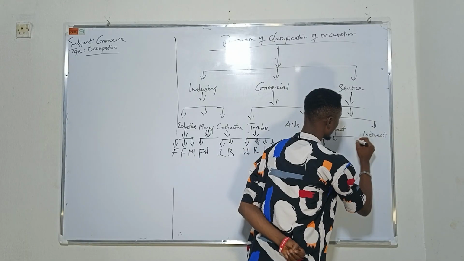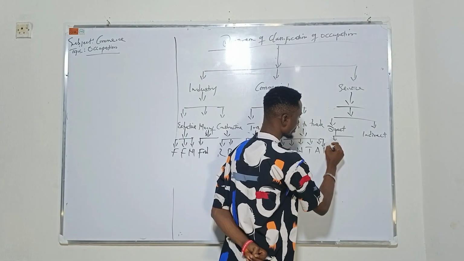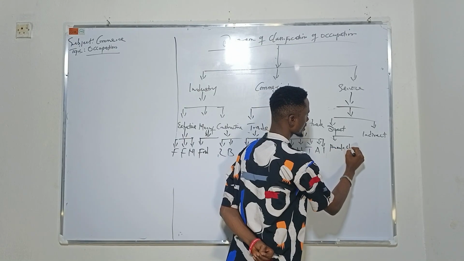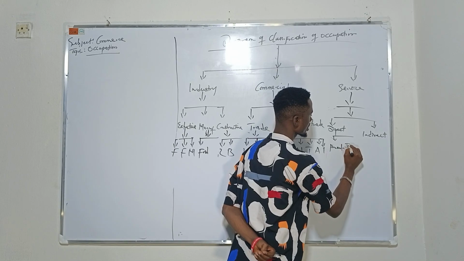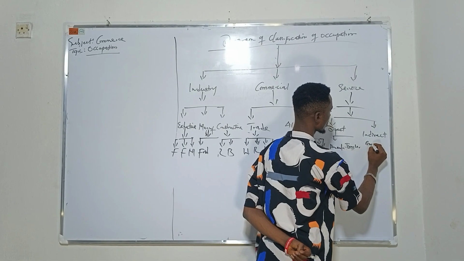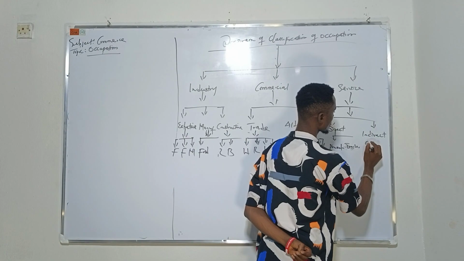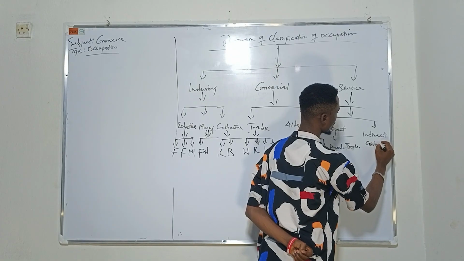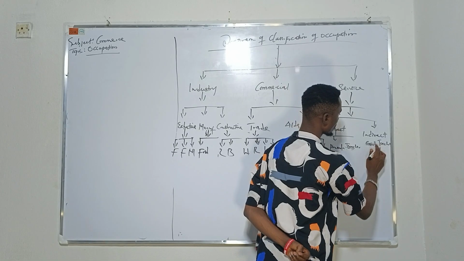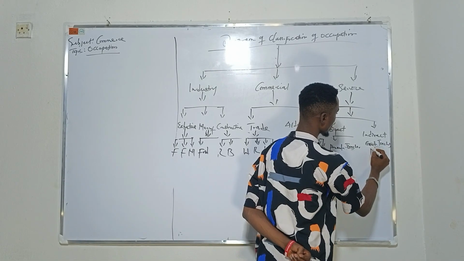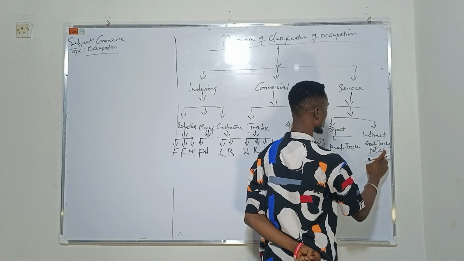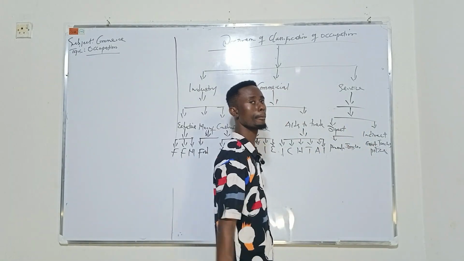For example, we have private teachers. Private teachers are direct, while government teachers are indirect. Then under this we still have police. We have the nurse. These are indirect.